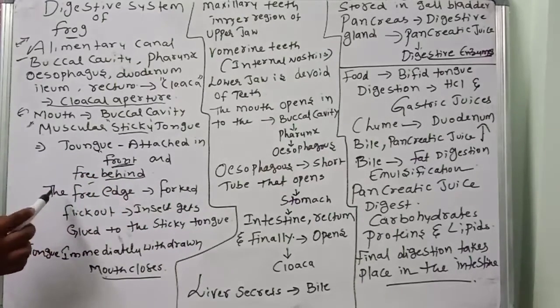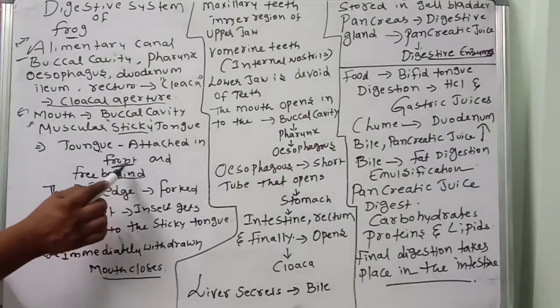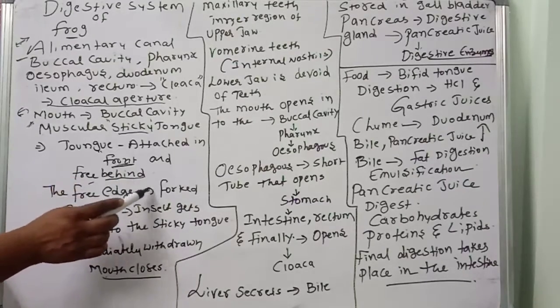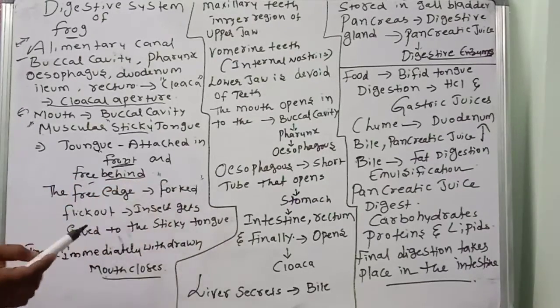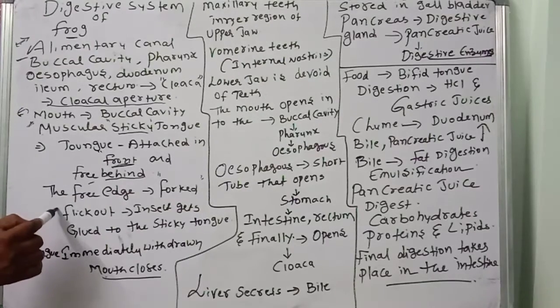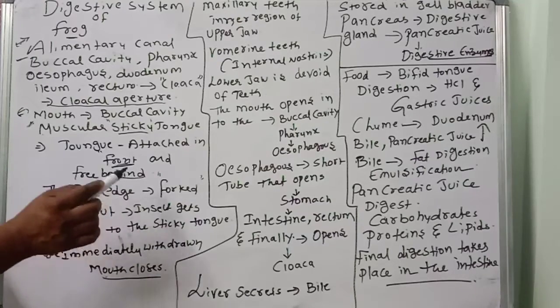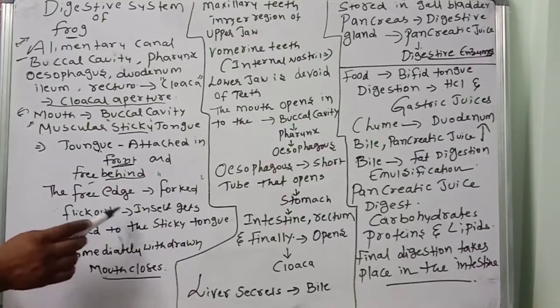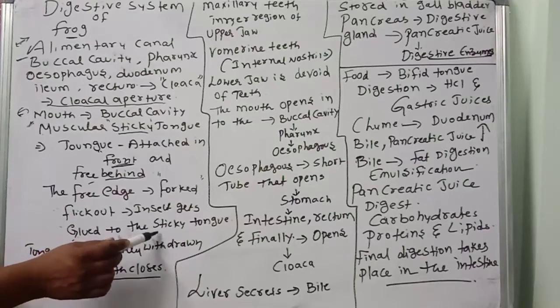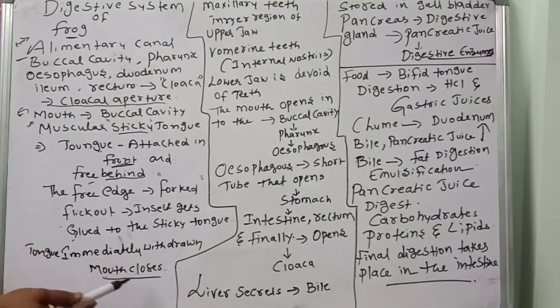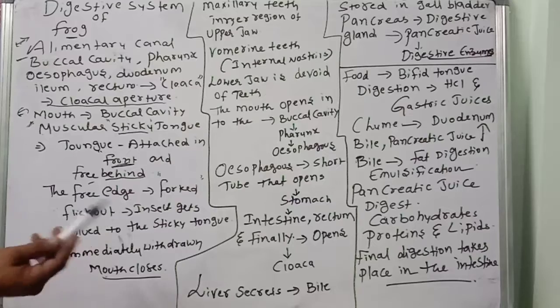Next, the free edge will be there or not? That is forked. So forks are there, like that. It flicks out whenever they see an insect. The free edge comes out and catches the insect, and the insect gets glued to the sticky tongue. The tongue is immediately withdrawn, and the mouth closes.